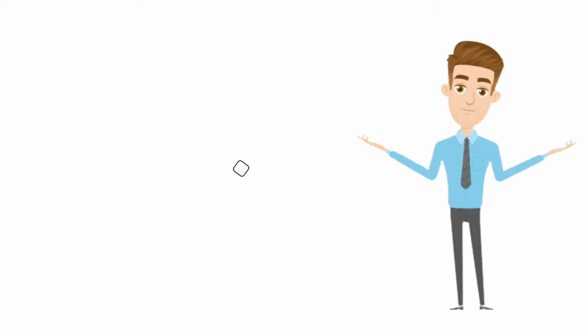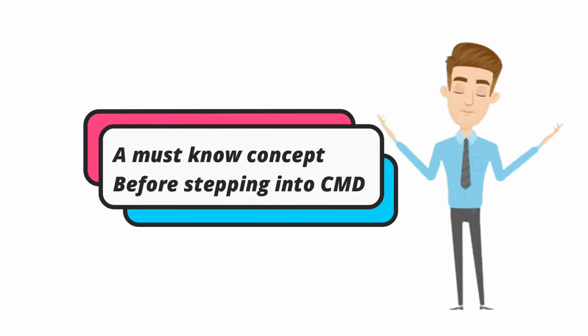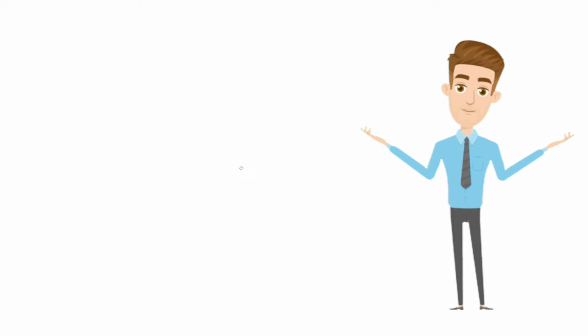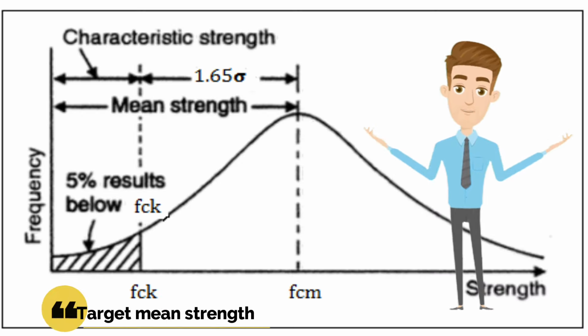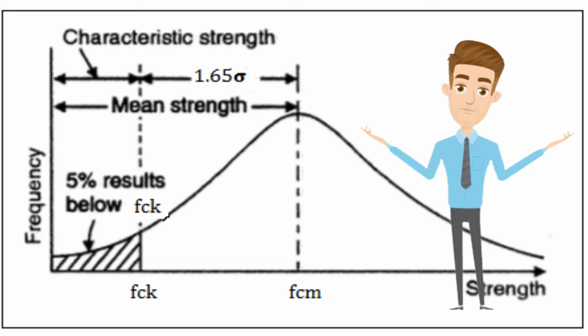In this part 1 lecture, let us understand various concepts and terminology used in concrete mix design. Number 1. Target mean strength. Assume we need M30 grade of concrete to be designed. Now the term 30 indicates characteristic compressive strength at 28 days of concrete in Newton per mm square.